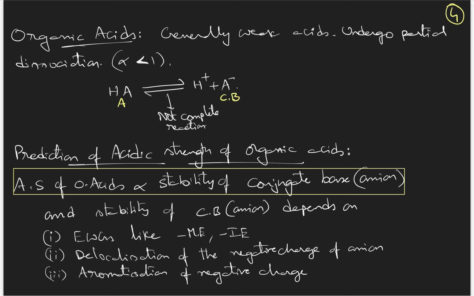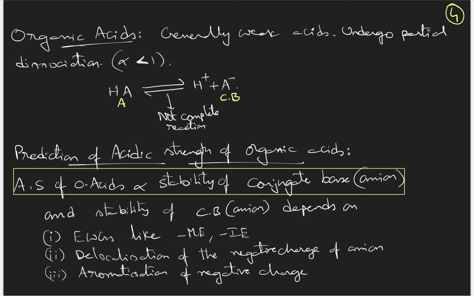It is an anion. So we have to check the stability of the anion after the release of the H plus ion by an acid. And the more stable the anion, the more the acidic strength of its respective compound. And the stability of the conjugate base anion depends upon the following factors. One is that the anion's negative charge can be decreased by electron withdrawing groups, like negative inductive effect and negative mesomeric effect groups.